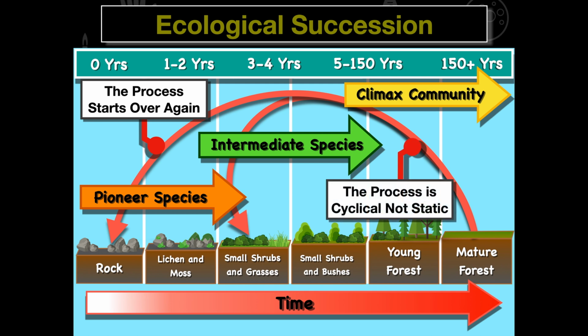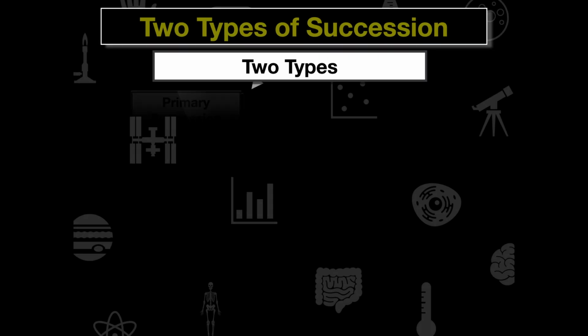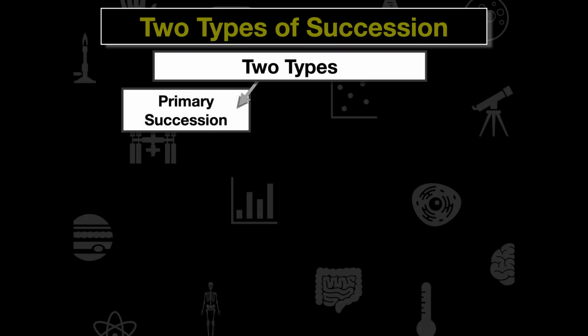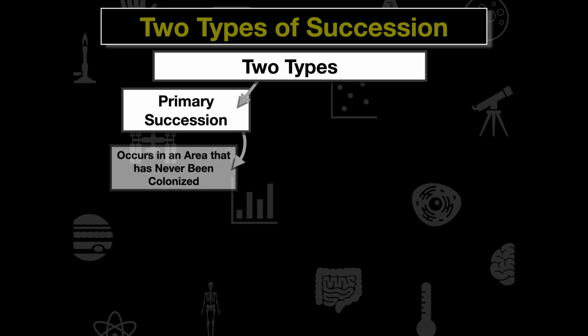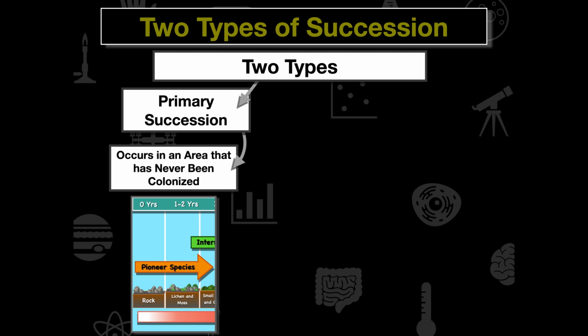It's important for us to understand this process is cyclical, not static, and it doesn't have to flow in this linear order. So to make sure we review this and understand it, there's two types of succession. Primary succession occurs in an area that's never been colonized, and this is where we start off with our rock and our pioneer species and move up the ladder.